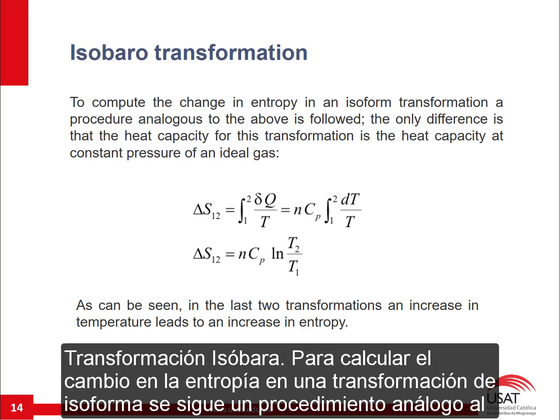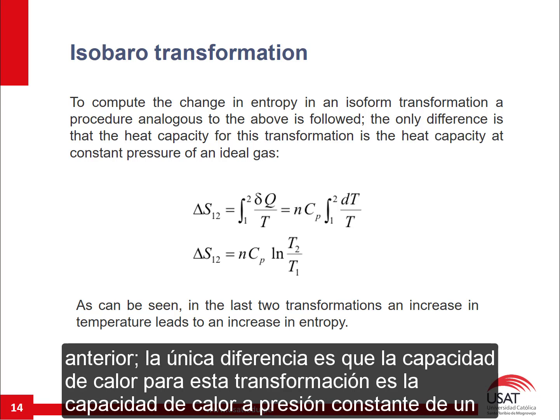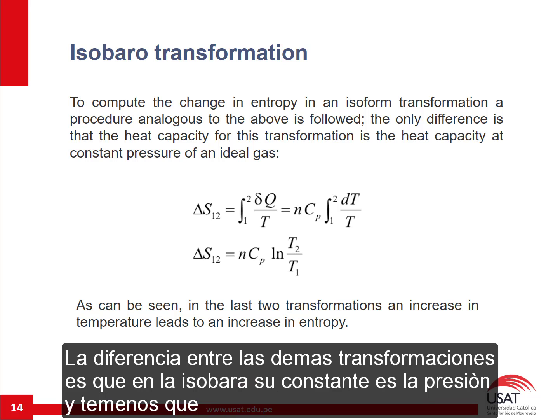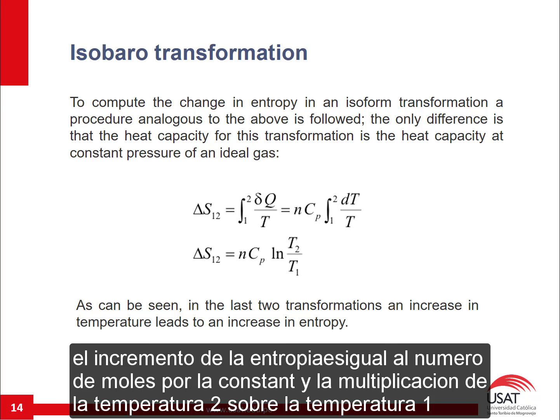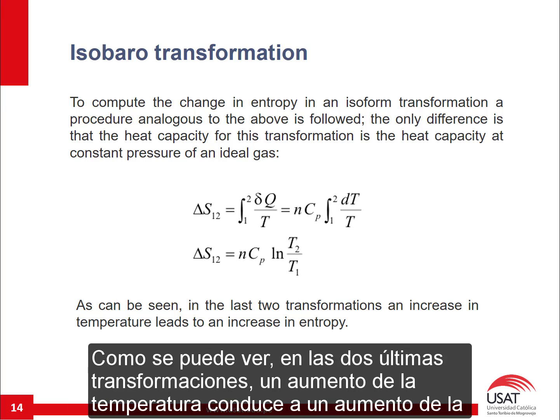Isobaric transformation. To compute the change in entropy in an isobaric transformation, a procedure analogous to the above is followed. The only difference is that the heat capacity for this transformation is the heat capacity at constant pressure of an ideal gas. The difference from the other transformations is that in the isobar the constant is the pressure, and we get that the increase of the entropy is equal to the number of moles times the constant times the natural logarithm of temperature 2 over temperature 1. As can be seen, in the last two transformations an increase in temperature leads to an increase in entropy.